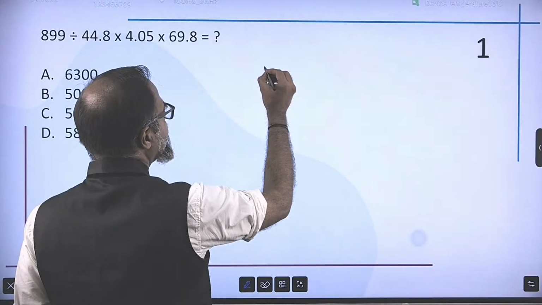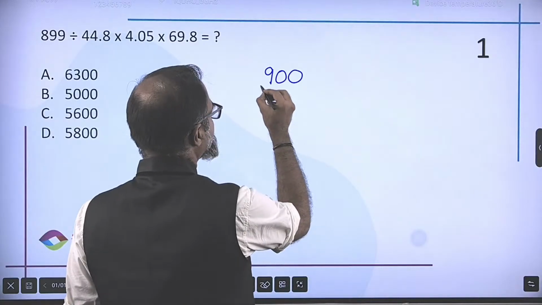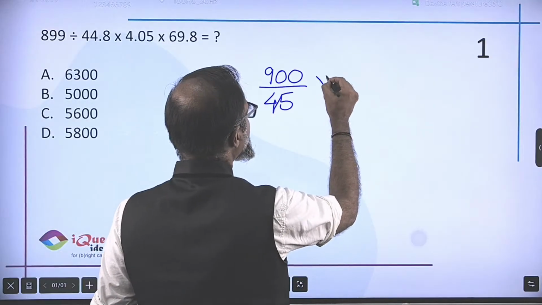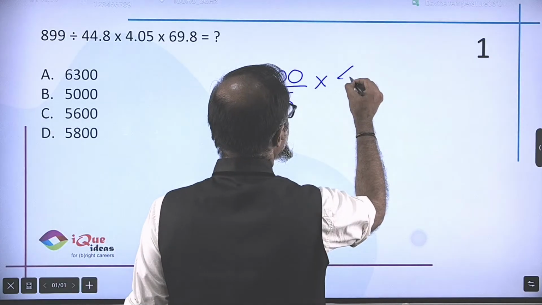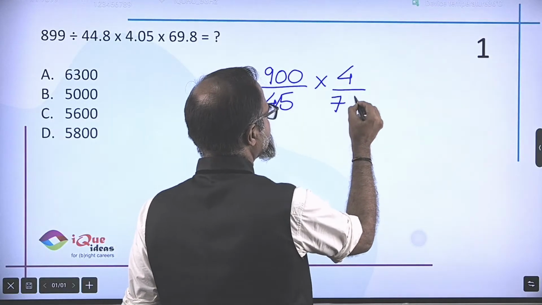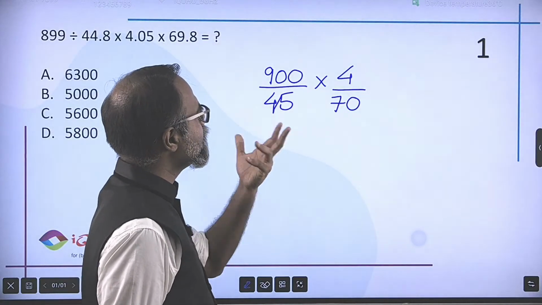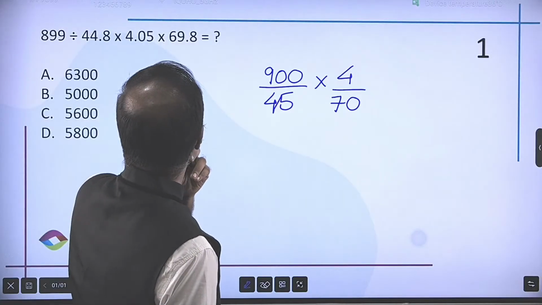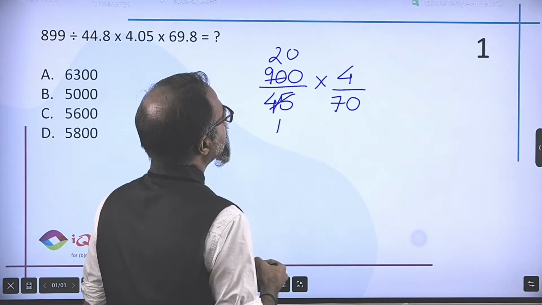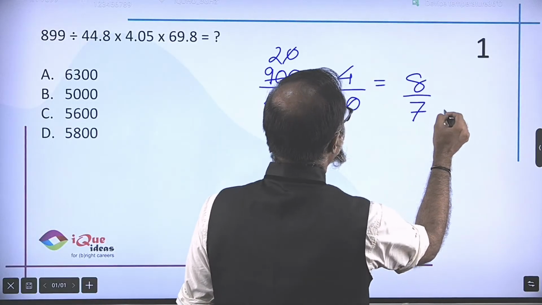So 899, the nearest close figure 900 divided by 44.8. So I'll simply take this as 45 multiplied by 4.05. Let's just approximate it to 4 divided by 69.8. Let's approximate it to 70. And once we have approximated the figures like this, it becomes a pretty easy question. Correct? Okay. So let's see. 45 ones are, 2s are 90 and a 20. Right? We have the zeros, 2 4s are 8 and divided by 7.